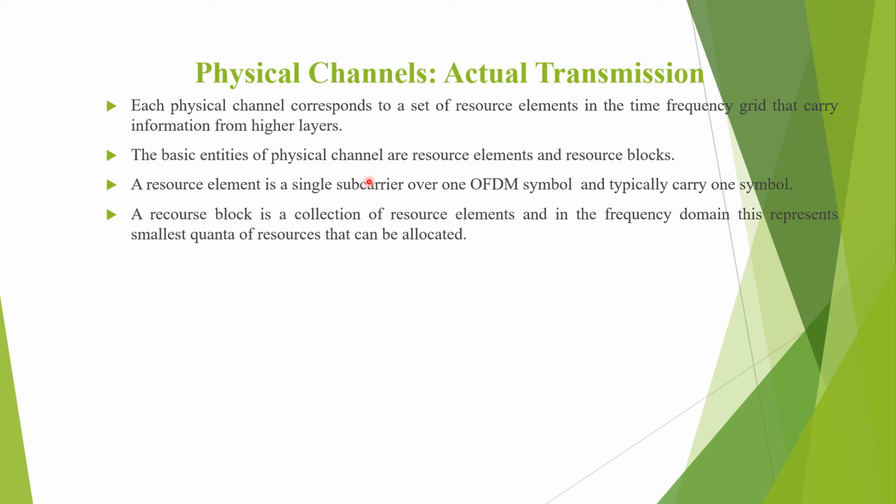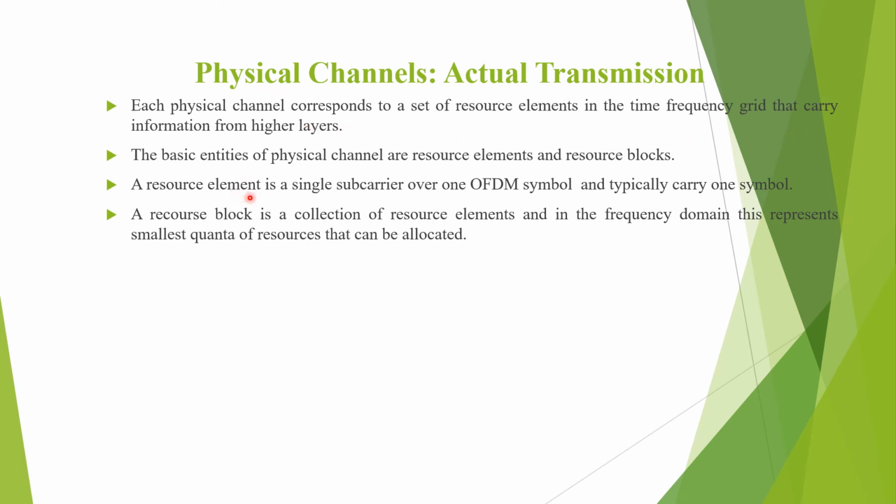Physical channels. Physical channels will give information about how the actual transmission of the data takes place. Each physical channel corresponds to a set of resource elements in the time frequency grid that carry information from the higher layers.